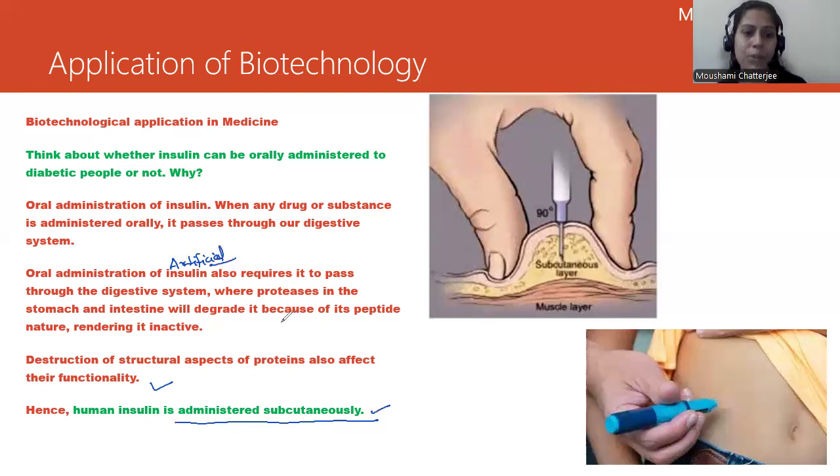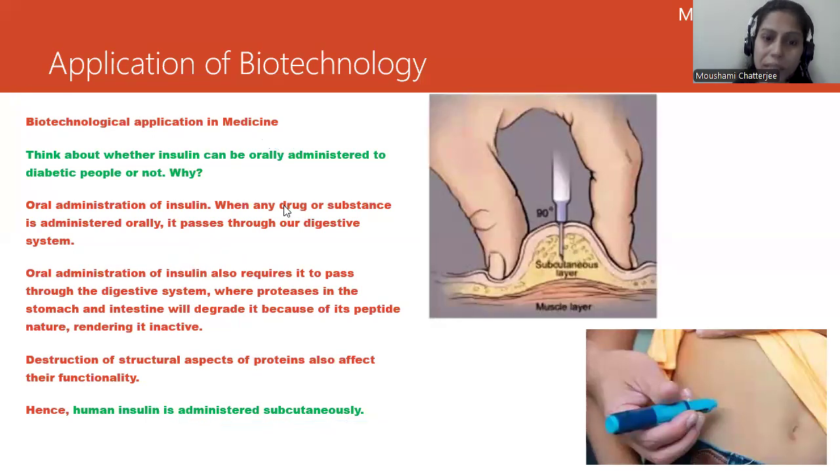I hope this is absolutely clear. So we cannot take it orally. Orally it cannot be administered. It has to be taken subcutaneously, under the skin, in the form of injections, right? So I hope this is absolutely clear. Next, we will move on to the next part. Let's understand what the structure of insulin is, okay?